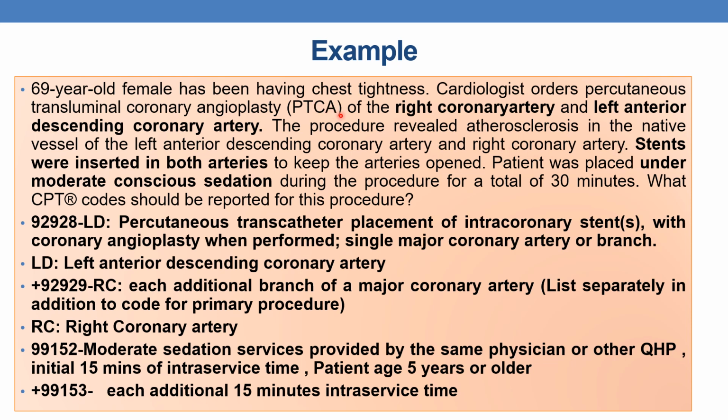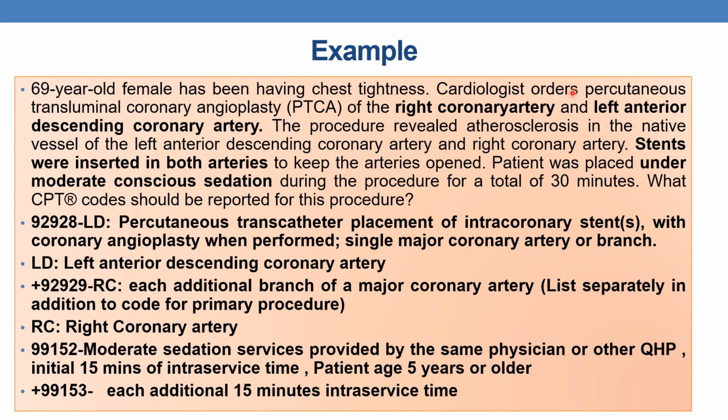Previously, PTCA was planned, but during the procedure atherosclerosis was noted, so stents were inserted in both arteries to keep them open. The patient was placed under moderate conscious sedation during the procedure for a total of 30 minutes. What CPT codes should be reported?